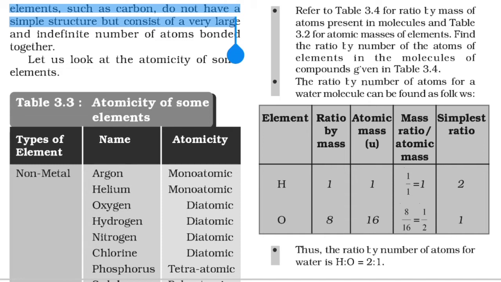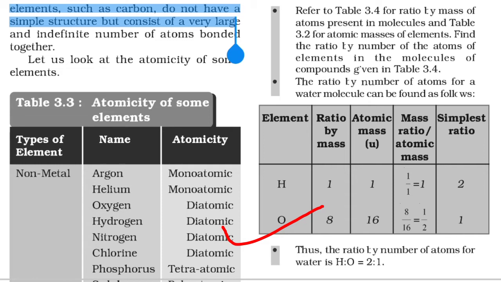The atomic mass of hydrogen is 1, the atomic mass of oxygen is 16. So the mass ratio divided by atomic mass for hydrogen is 1/1, which is 1. For oxygen it is 8/16, which is 1/2.